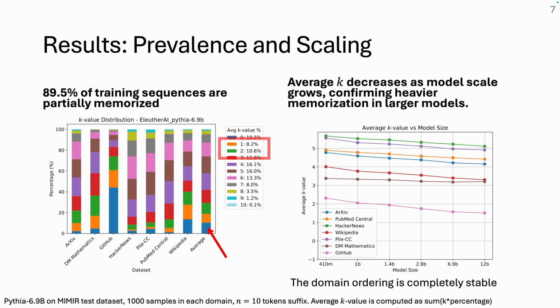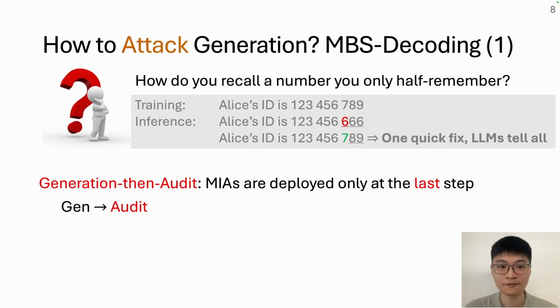Second, the scale. On the right-hand side, average K per domain, from the smallest model up to 12 billion parameter models. The curve goes down in every domain. Larger models memorize more. That confirms what prior work has reported.